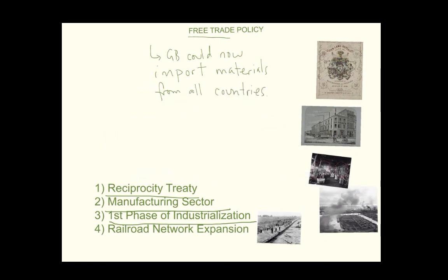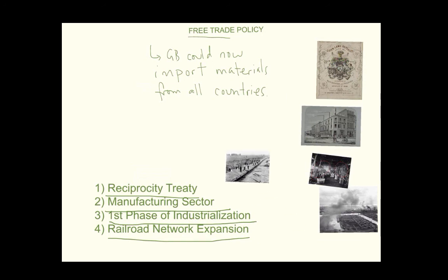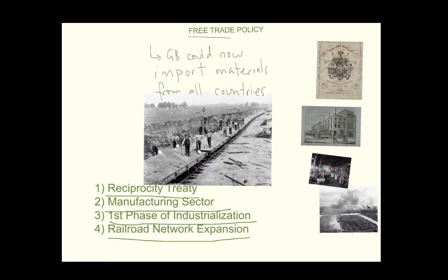And finally, the last effect or impact of free trade policy was the expansion of an extensive railroad network. Here you have an image of people creating a railway system, and this was because of how much business was going on between the United States and United Canada. They needed to invest in a railroad system that would allow them to send manufactured goods as well as raw materials down to the U.S.